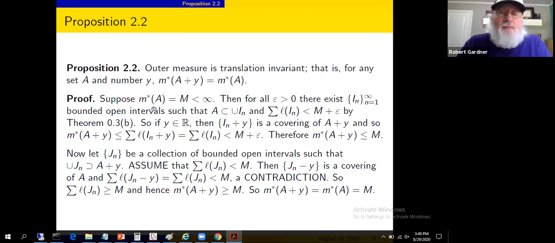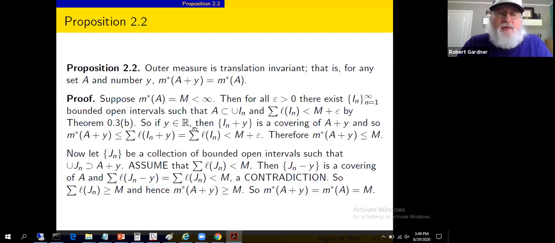When I say the outer measure of A is finite, I'm not saying A itself is a bounded set by any means. Remember, the rational numbers, they have measure 0. That's not a bounded set though. There are rational numbers everywhere, almost everywhere in some sense. But don't confuse this with boundedness. The measure's bounded, but set A itself may not be bounded.